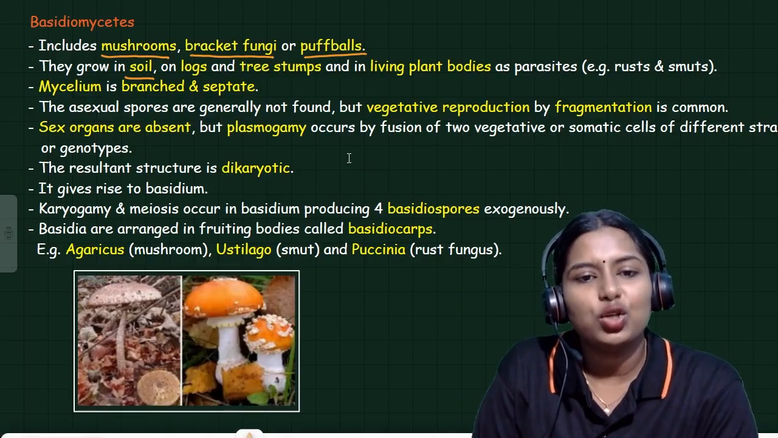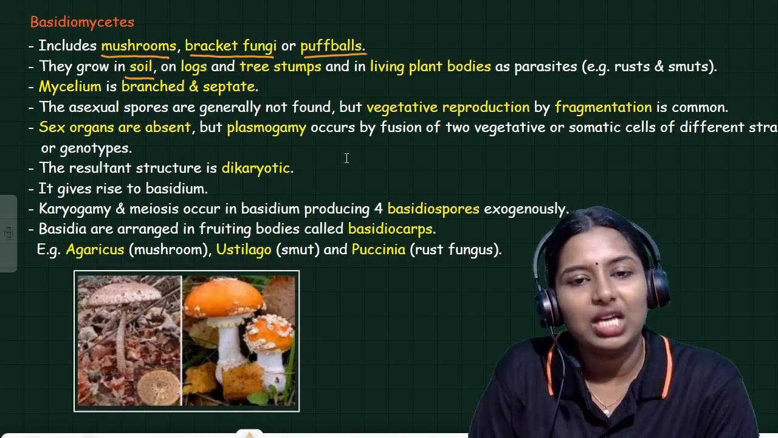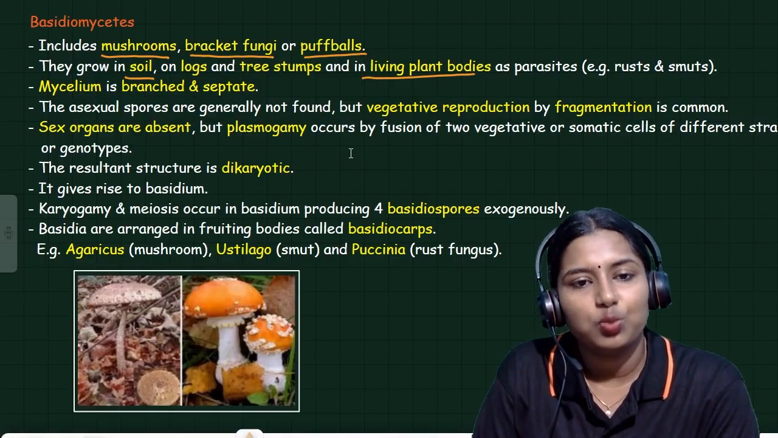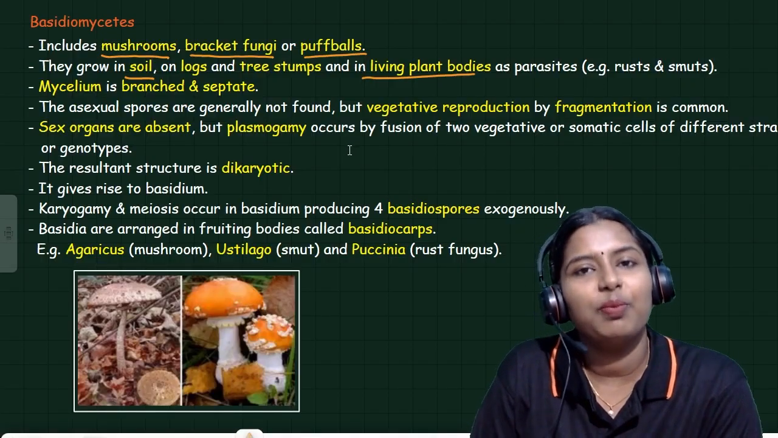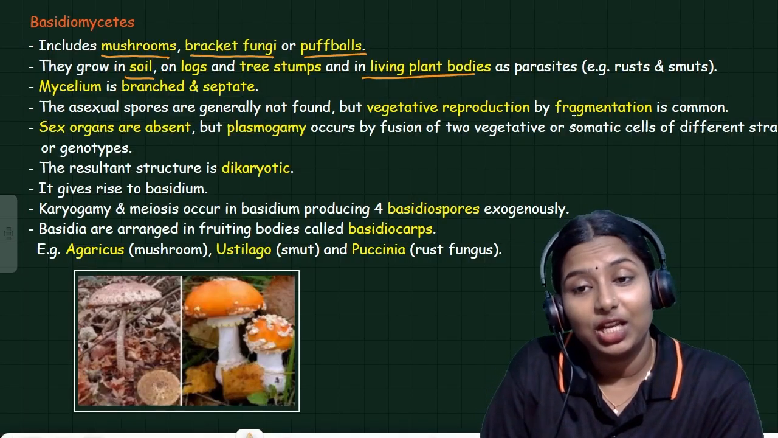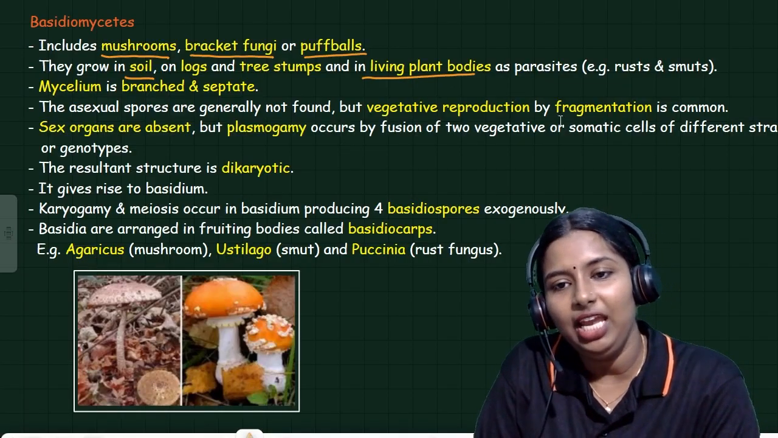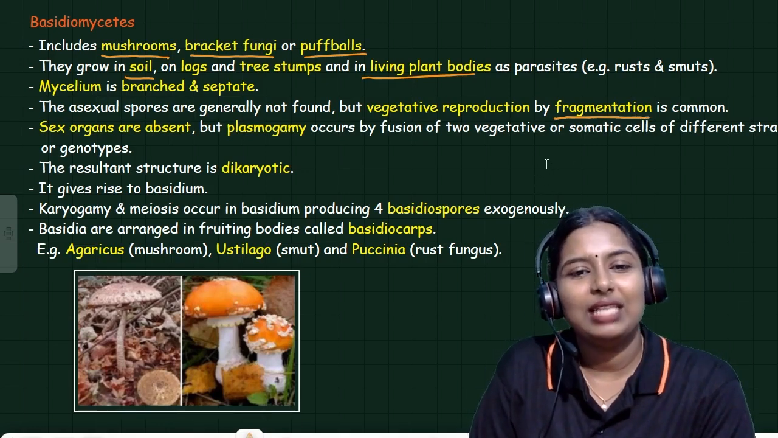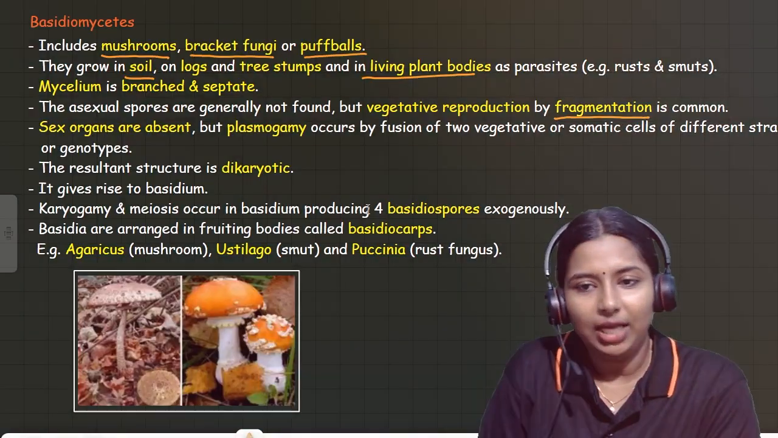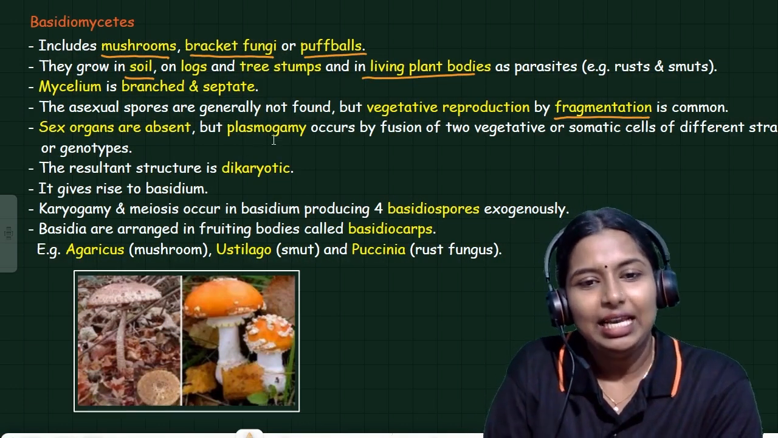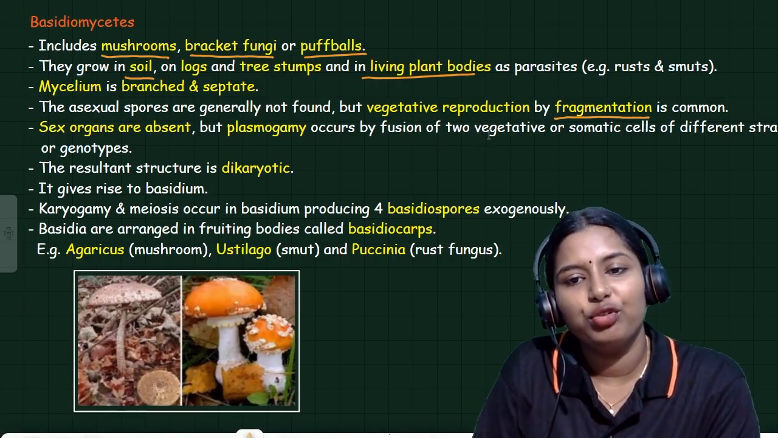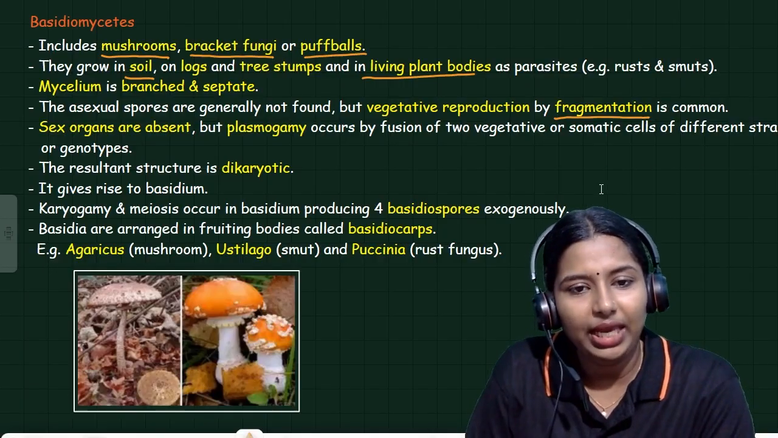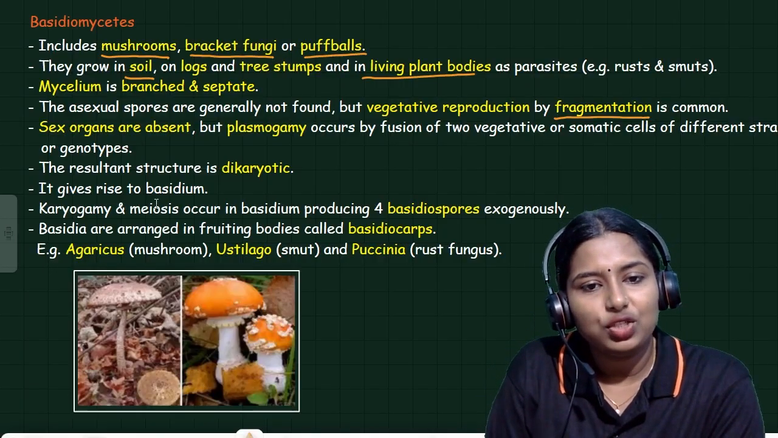The asexual spores are generally not found in basidiomycetes, but vegetative reproduction happens by fragmentation. It is very common. Sex organs are absent in it, but plasmogamy occurs by fusion of two vegetative or somatic cells of different strains or genotypes. It gives rise to basidium.